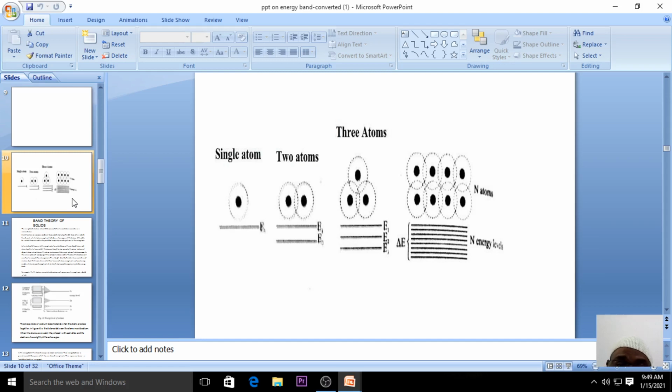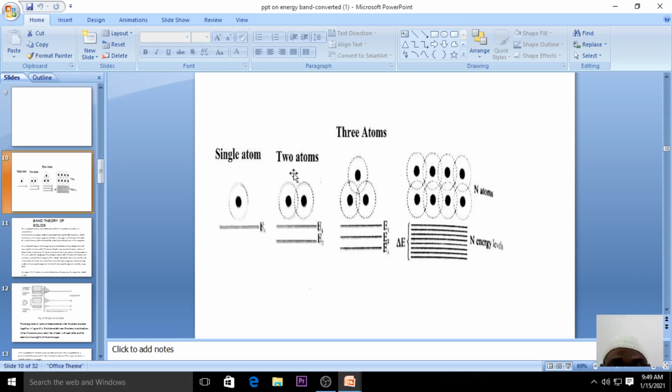Before going to the band theory of solids, we start with a single atom and see what happens to its energy. We consider the case of hydrogen, which has only a single atom.